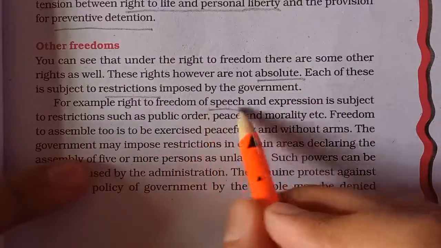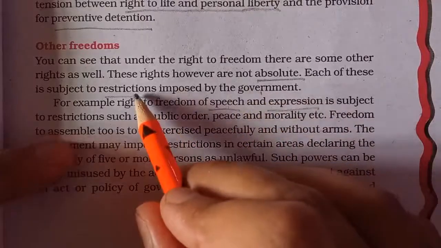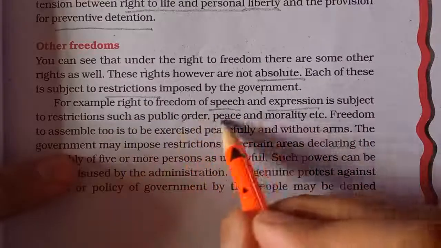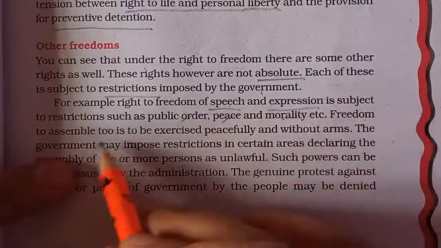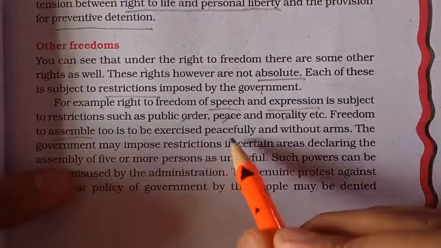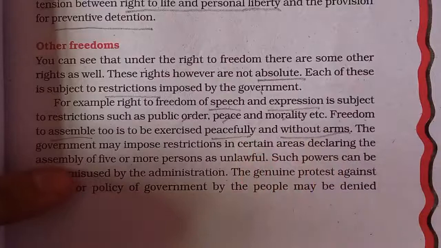We have been given the right to speech and expression, but along with that the government has put some restrictions. Speech and expression is subject to restrictions on public order, peace and morality. Freedom to assemble: we have the freedom to assemble anywhere and protest, but it should be peaceful and without arms. So these are the restrictions and conditions put. Freedom doesn't mean we can do anything.